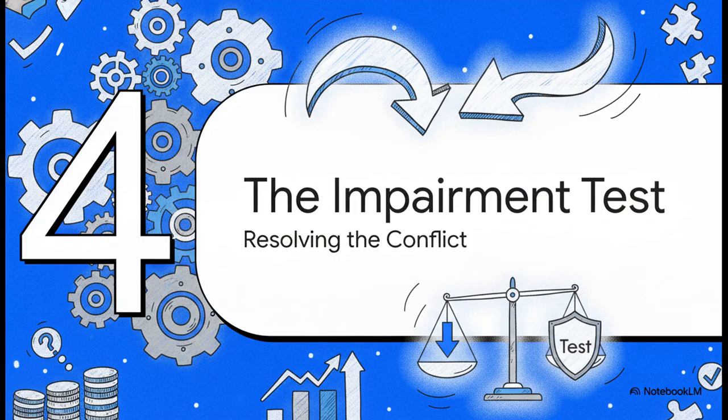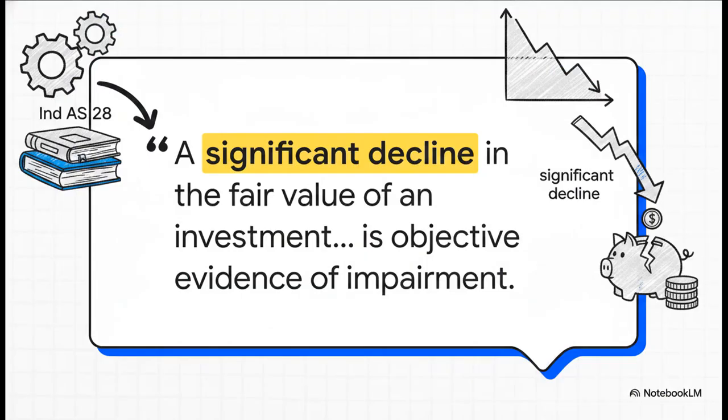Section 4. The Impairment Test. Resolving the conflict. So we know for sure we're operating under Ind AS 28. Now, paragraph 40 of that standard tells us that after applying the equity method, we've got to check paragraphs 41A to 41C to see if there is objective evidence of impairment. And paragraph 41C makes it perfectly clear.